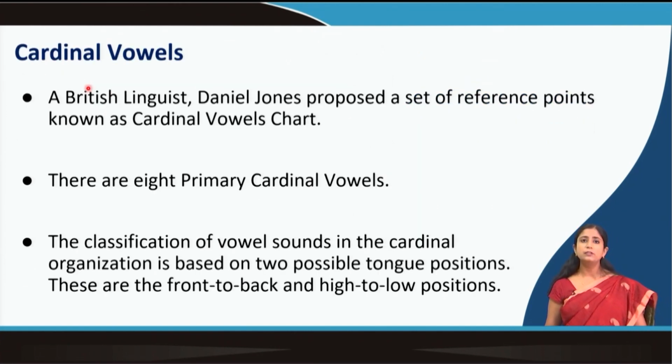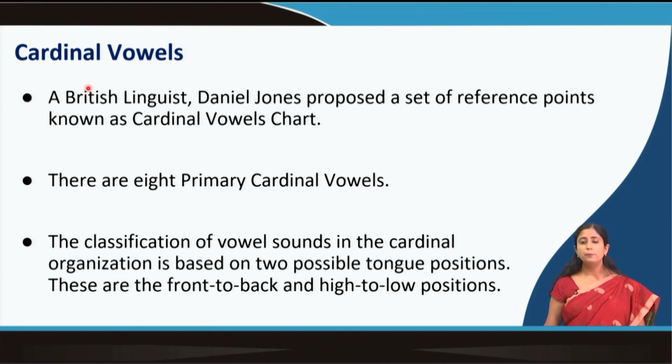When we talk about these reference points, we also talk about the cardinal vowel chart. The primary cardinal vowels were proposed by Daniel Jones, and he talked about 8 primary cardinal vowels. The classification of vowel sounds in the cardinal organization is based on 2 possible tongue positions: front to back and high to low.